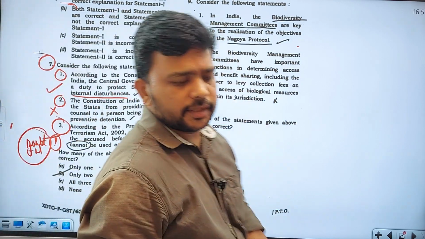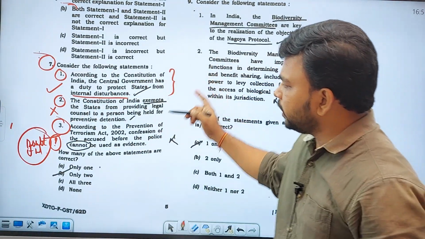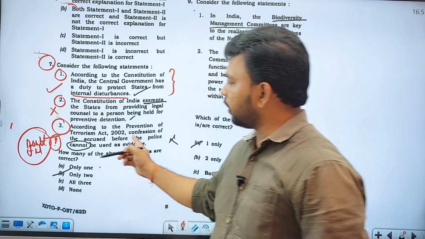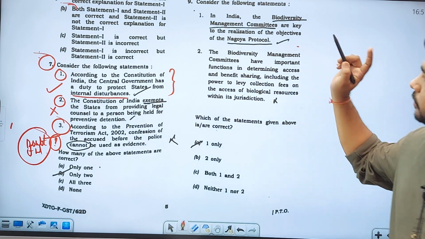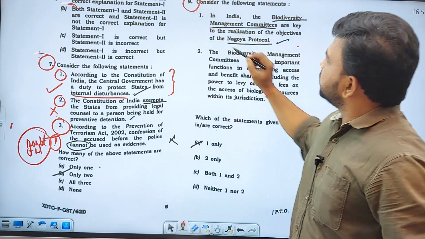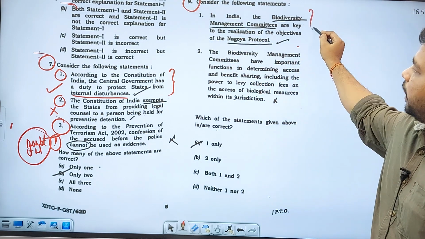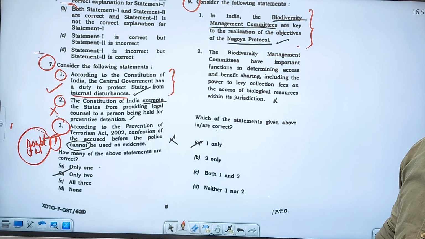Consider the following statements. 9th question. Here the answer can be either one or only two. One statement or two statements will be correct. So consider the following statements. In India, biodiversity management committees are key to realization of the objectives of the Nagoya Protocol.